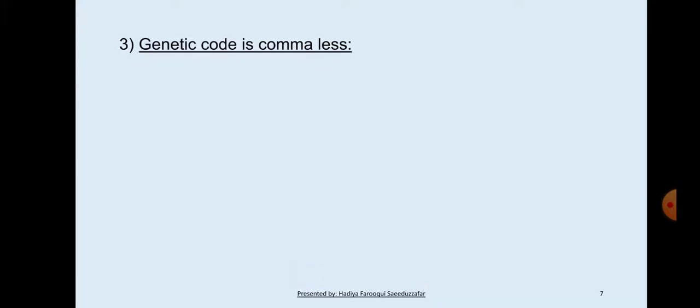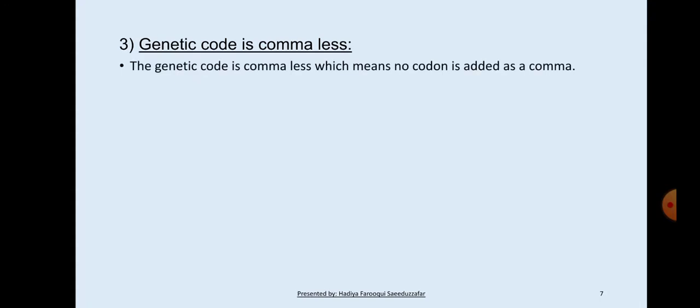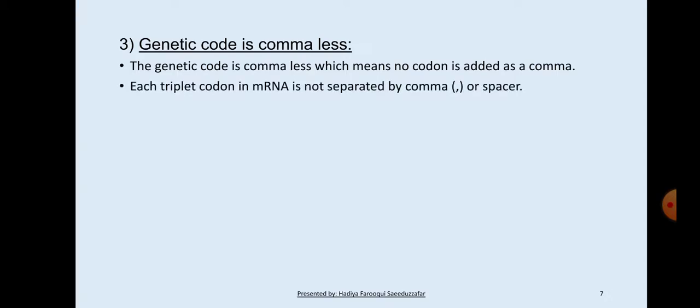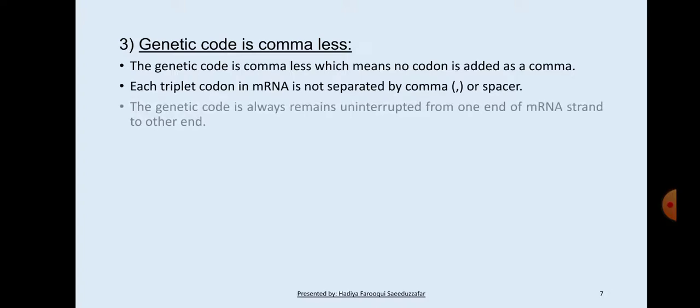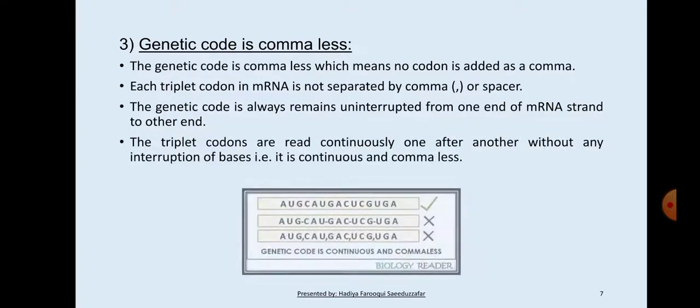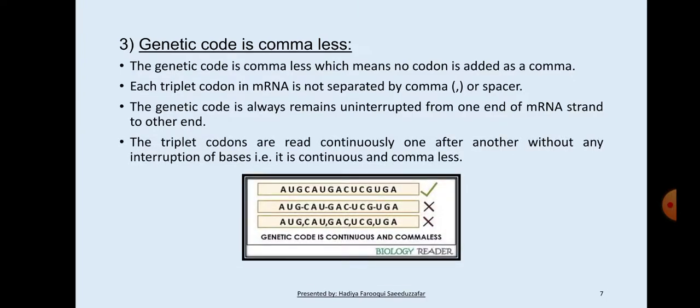Next, genetic code is commaless. The genetic code is commaless, which means no codon is added as a comma. Each triplet codon in mRNA is not separated by a comma or spacer. The genetic code always remains uninterrupted from one end of the mRNA strand to the other end. The triplet codons are read continuously one after another without any interruption of bases, that is, it is continuous and commaless.